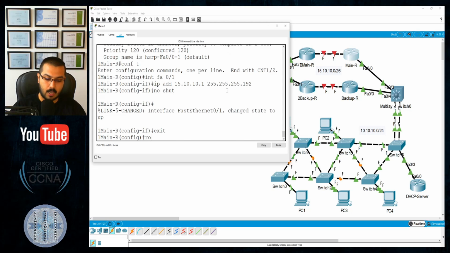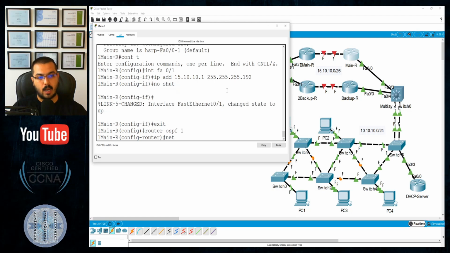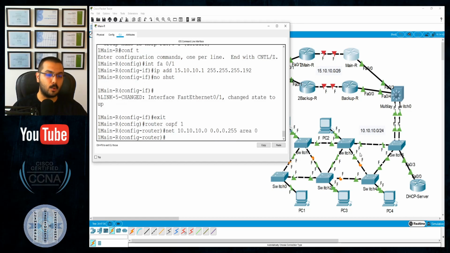Okay, exit. Let me advertise what I have. So I will advertise network private 10.10.10.0 to 0.0.0.255 area 0. You might be wondering, will you advertise network 15 in OSPF? Yes, I will do. It's a public IP address. Yes, I know. Why would you use an interior gateway protocol? Because BGP is not a simple protocol. It has been removed from the CCNA, so I will not use it here. I will use OSPF instead.